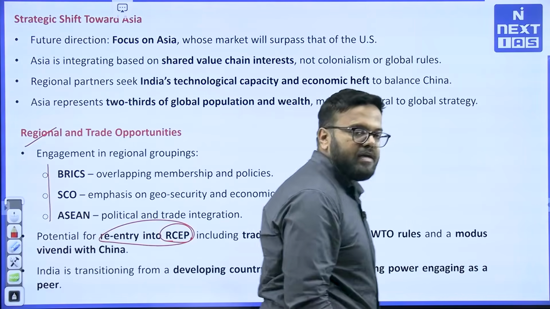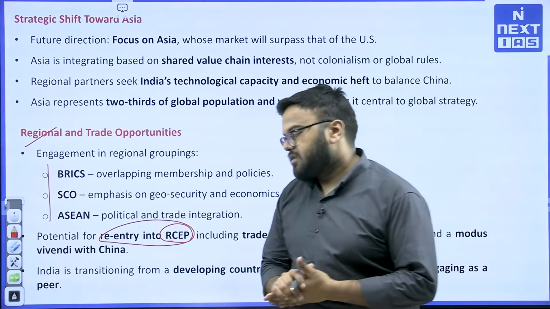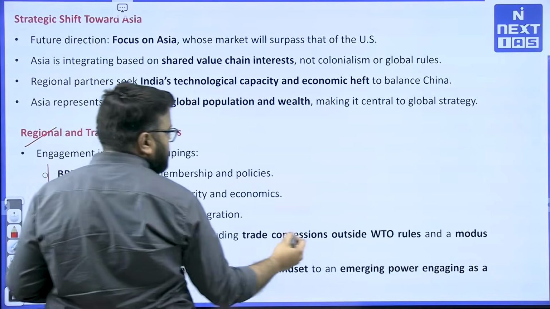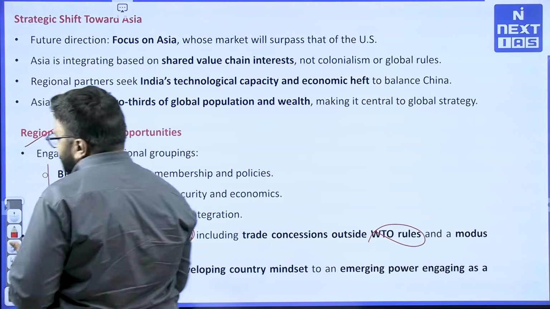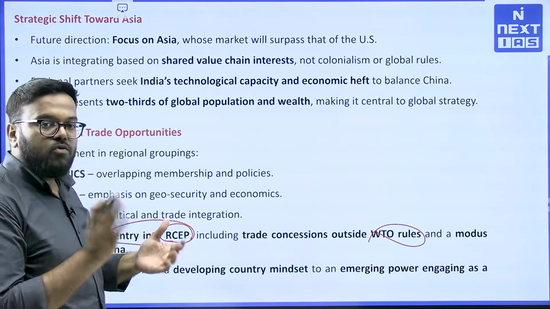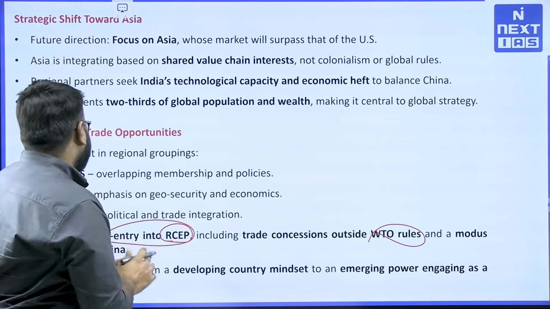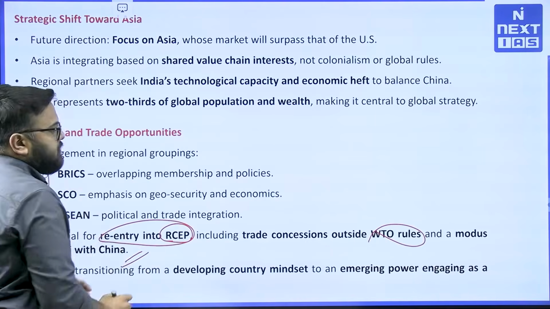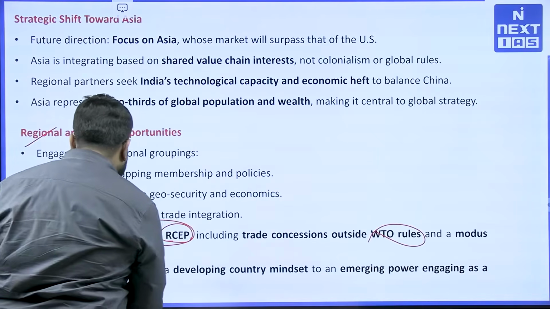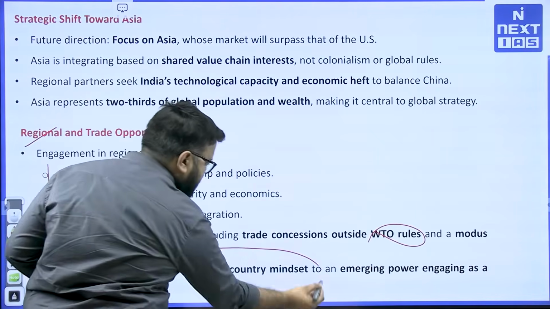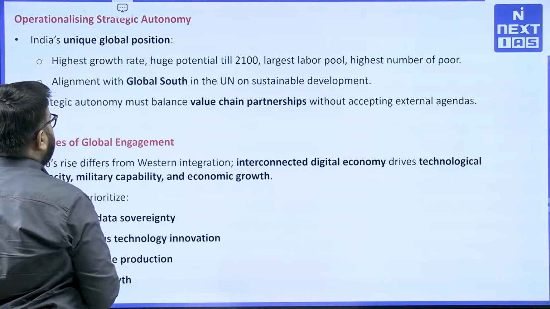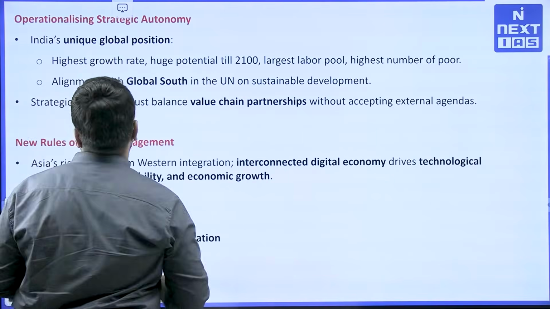Earlier, India denied participation in RCEP, but now it has to realign itself, including trade concessions outside WTO rules, because Trump is upending everything when it comes to the global order associated with trade. A modus vivendi with China has to be there, so that we can manage our relations better. India is transitioning from a developing country mindset to an emerging power engaging as a peer. So this important aspect is very vital, and we have all seen the result of it.